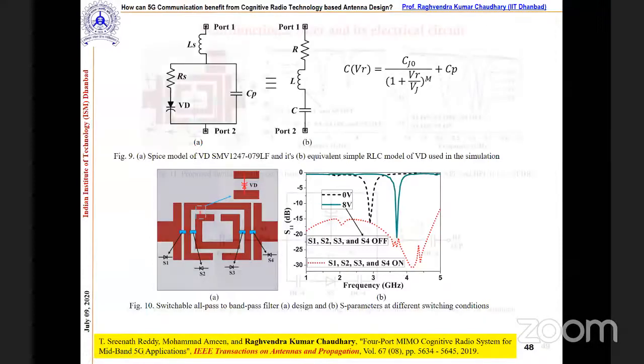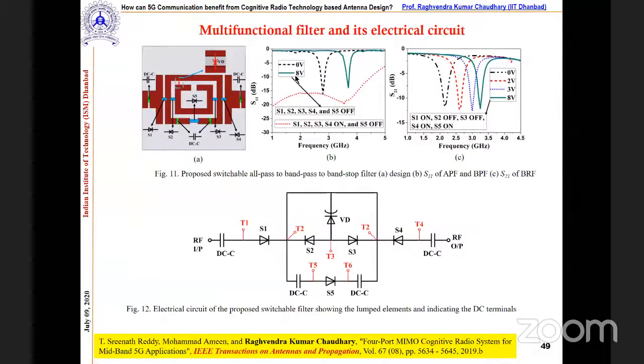Okay, so now coming to the multifunctional filter and its electrical circuit, correct? What we did here, we attached an extra PIN diode, and definitely we have to use blocking capacitors and so on, correct? Now here we can see the transitions from all pass to band stop, and band pass to band stop, correct? When all the switches are off, we are getting the all pass response.